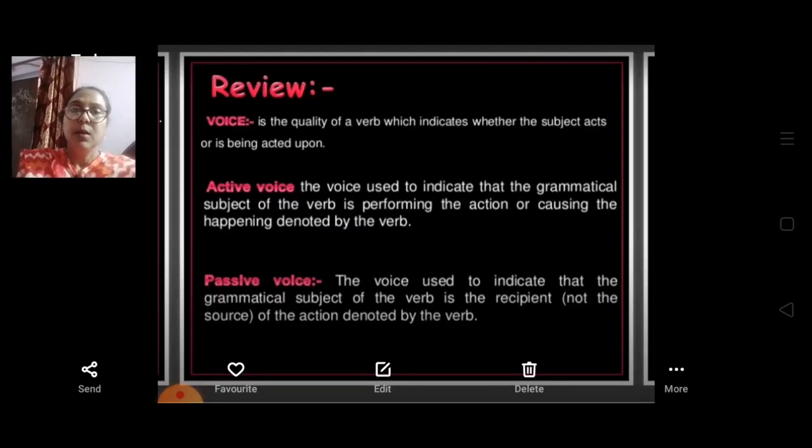I hope you understood what passive voice is, what active voice is, how to change the modals, how to change the pronouns, and how to change the tenses. From tomorrow onwards, we will study how to change the tenses, because this topic is very important actually. We will discuss it in detail from tomorrow.